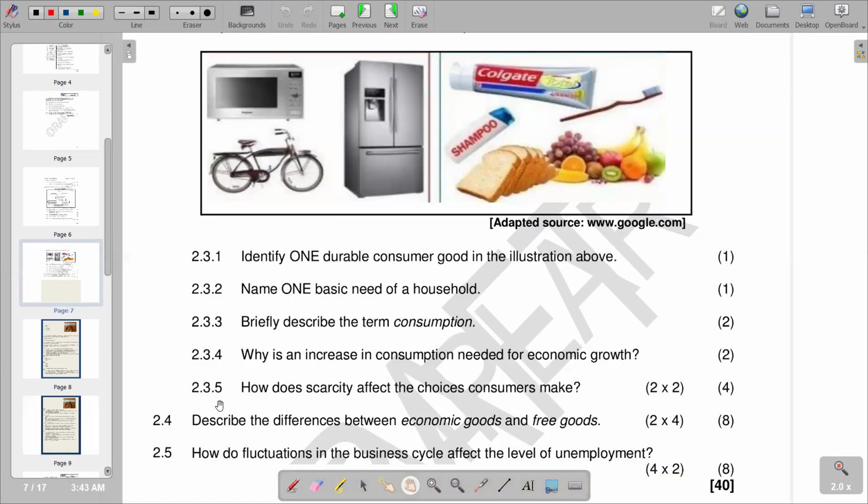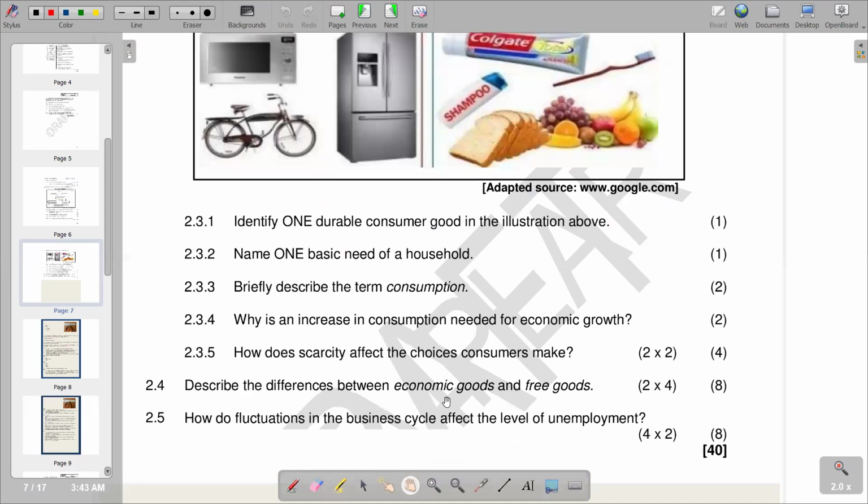We've got 2.4, which is saying describe the difference between economic goods and free goods. We know that a free good is a good that is not scarce and therefore is available without limit. That is a free good.